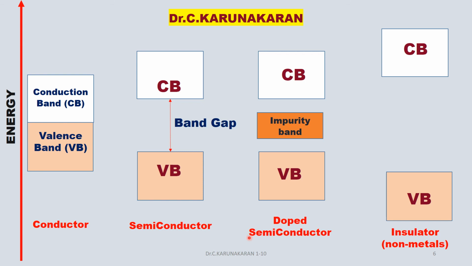Whereas in semiconductor, there is a band gap. The band gap is nothing but the energy difference. The band gap is defined as the energy difference between the valence band and conduction band. In doped semiconductor, there is an impurity band. We will see, because N-type, P-type impurities are added to semiconductors. In insulators, especially non-metals, the band gap is very, very high. We will explain further.